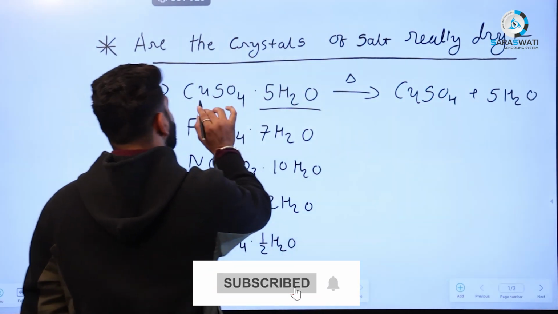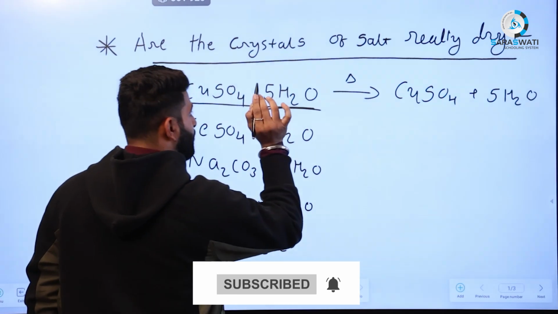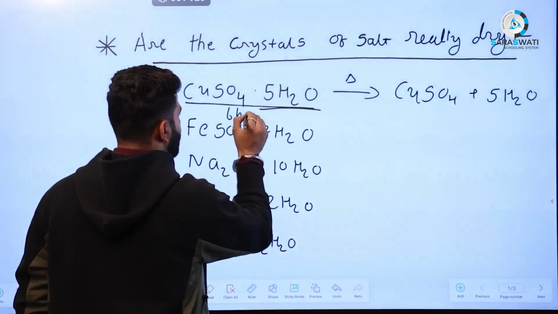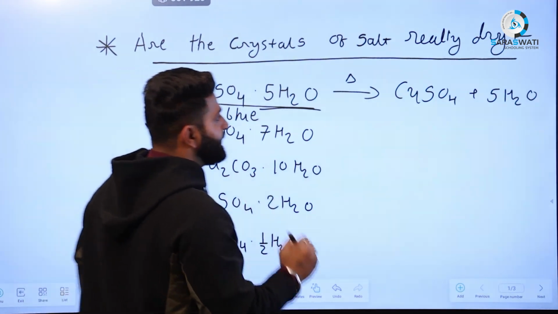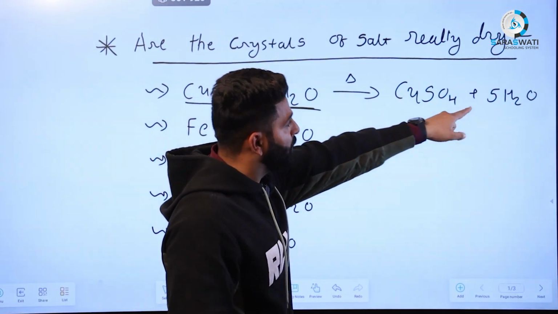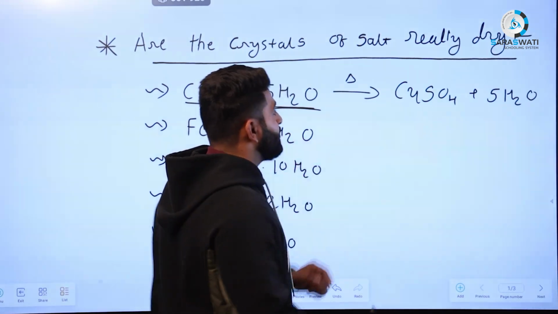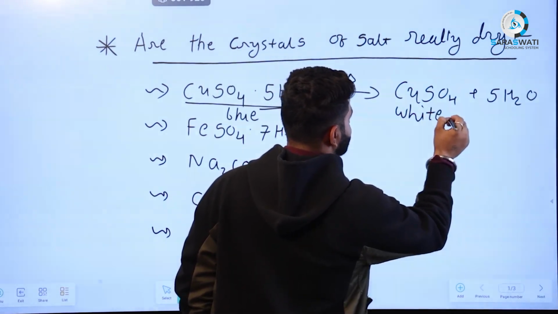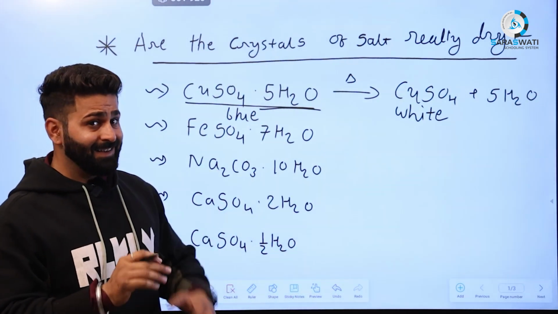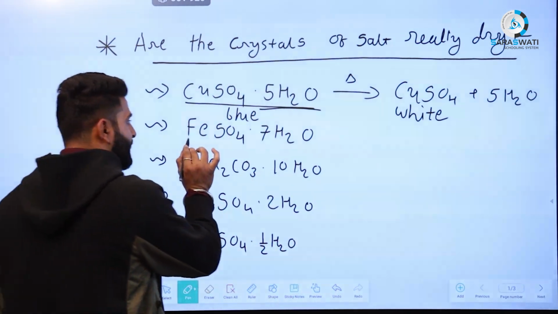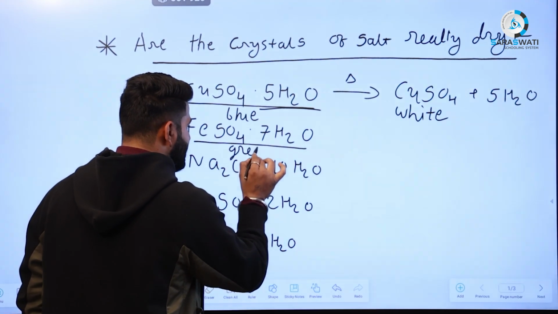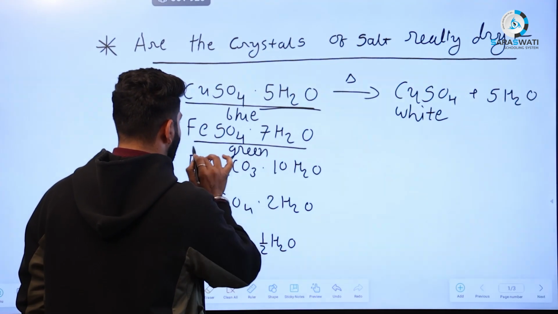Okay, when copper sulfate has 5 molecules of water, it has blue color. When you heat it at high temperature, the water molecules are removed from the crystal and it becomes white color powder. After that, ferrous sulfate is also a light green color.